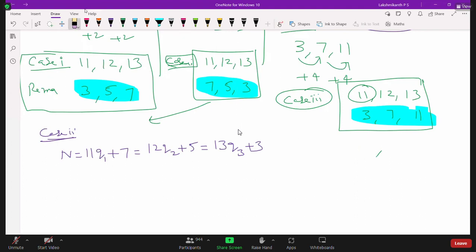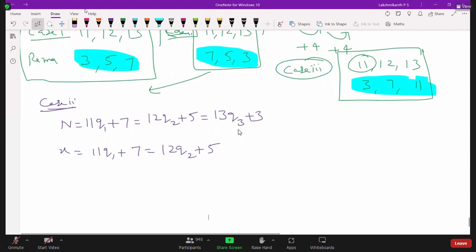Okay. So now here, 13 Q2. Now see, generally how we solved the previous problem, similarly here also we will solve. So how to solve? Let us take this one x. 11 Q1 plus 7 is equal to what? 12 Q2 plus 5. Okay. So same way, express Q1 in terms of Q2.